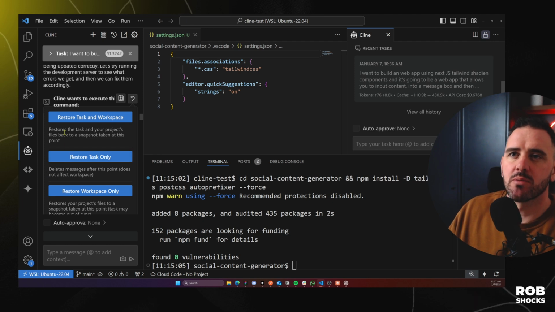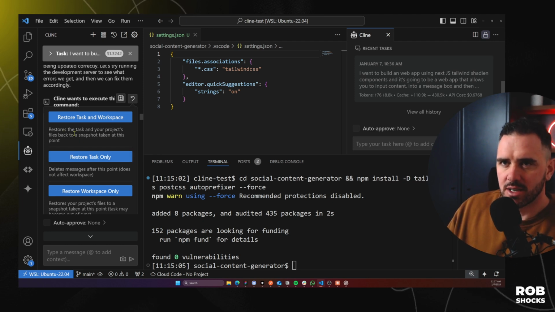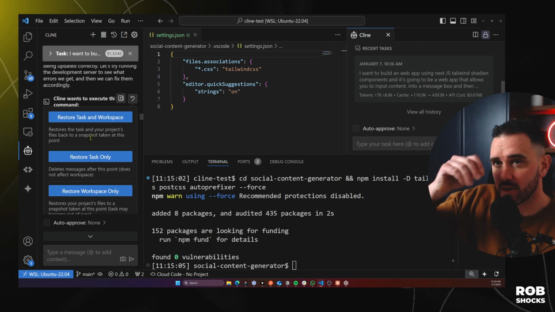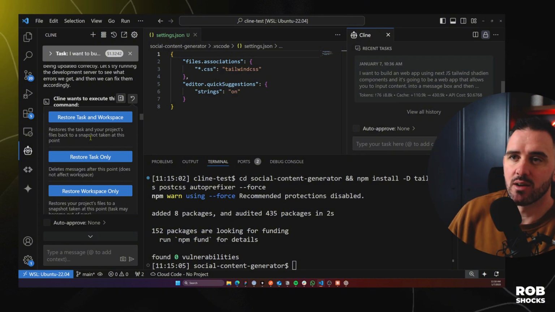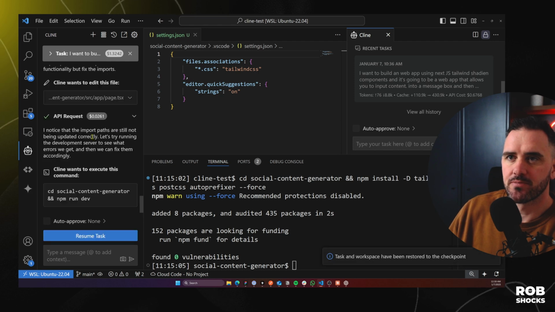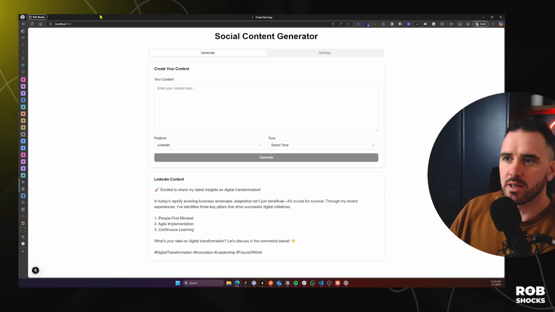Oh, we've got multiple options here. Restores the task and your project's files back to a snapshot taken at that point. So this is very similar to the Cursor checkpoint system. You can just actually go back to a previous snapshot. Let's see how we go. Okay, cool. We're back to where we started.